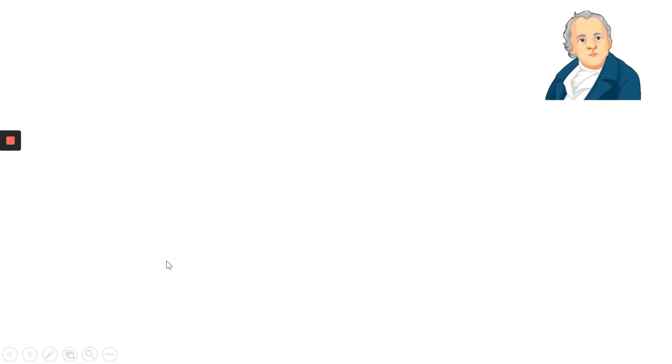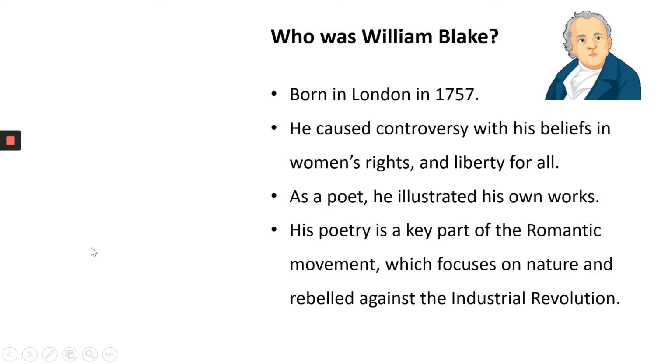Okay, so here's an image of William Blake, the very famous poet, whose poem we're going to be looking at in a bit more detail shortly. First question is to ask, who was William Blake? Well, he was born in London in 1757, so he would have known the city very, very well. He caused controversy with his beliefs.